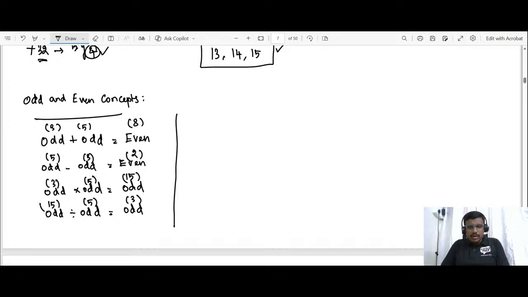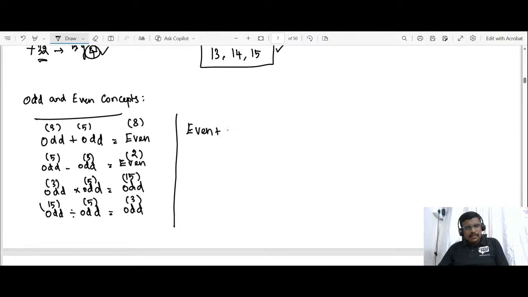Is it easy to follow? So odd plus odd gives even, odd minus odd gives even, odd into odd gives odd, odd divided by odd gives odd. Okay, now let us enter into even.